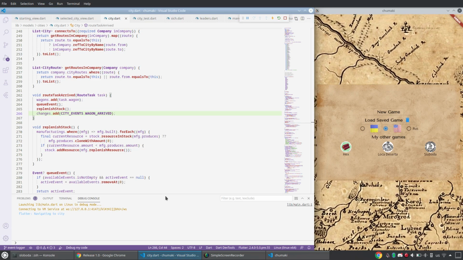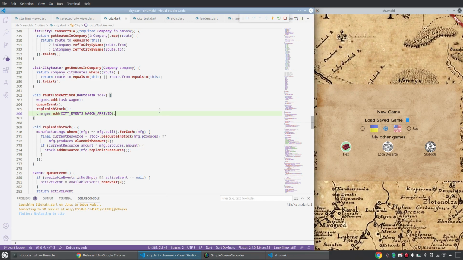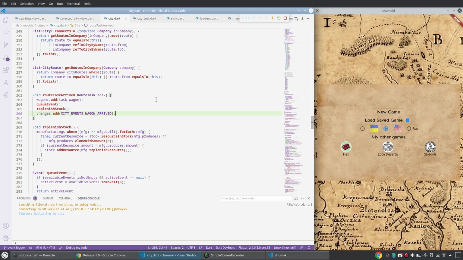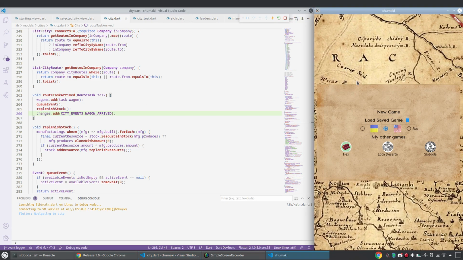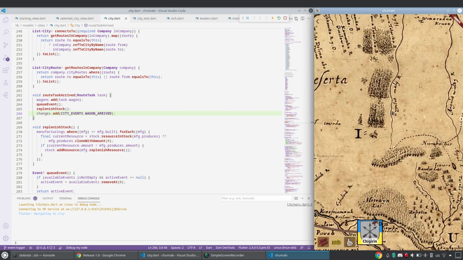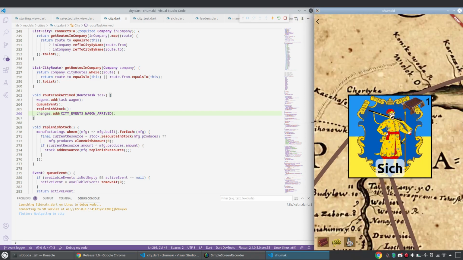Hello again. So today I would like to start a new feature. It will be called logger. Right now it's a work in progress name. What's the point of this feature? I would like to log all of the actions that you do in my game.